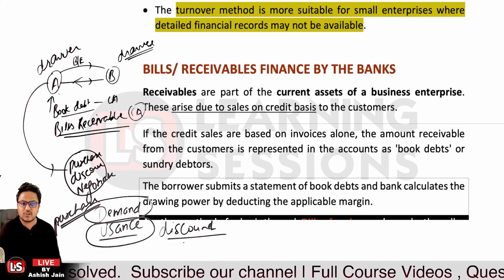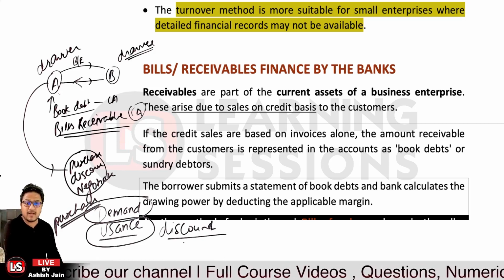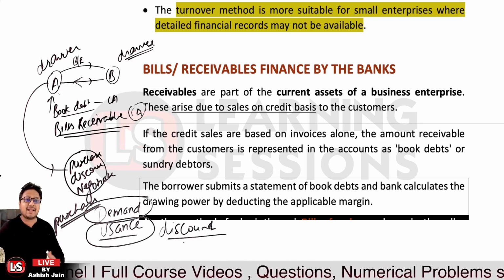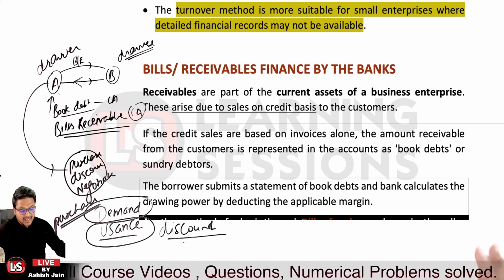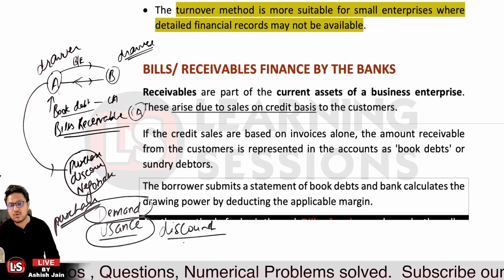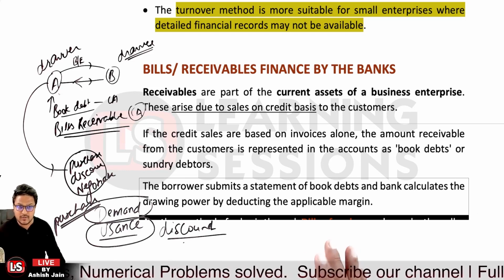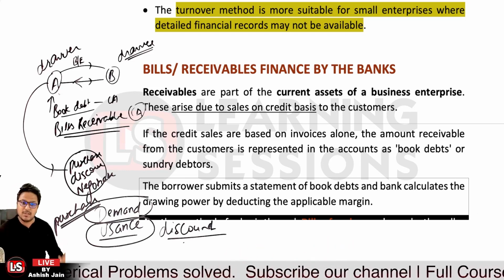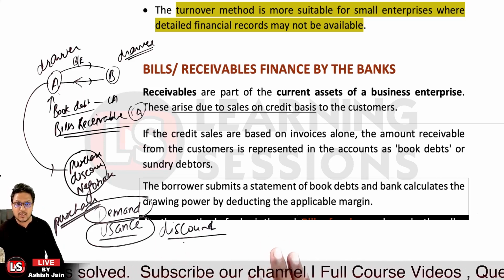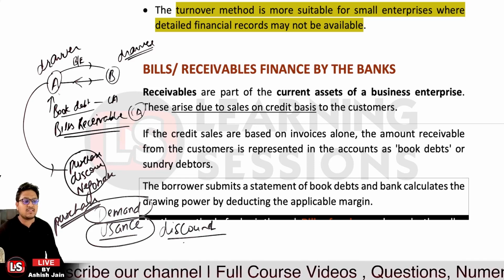Over here, it is also mentioned that receivables are part of the current assets of the enterprise, and they arise due to sales on credit basis to the customers. If a credit sale is made and no bill is drawn, the amount receivable is said to be book debts or sundry debtors. But when bills have been drawn specifically, it is said to be bills receivable, and the amount will be indicated under bills receivable.